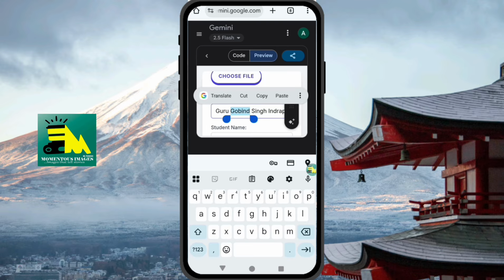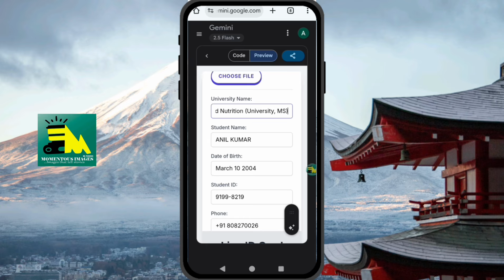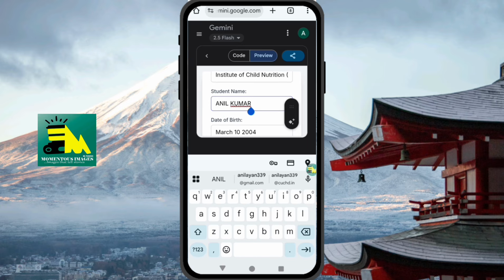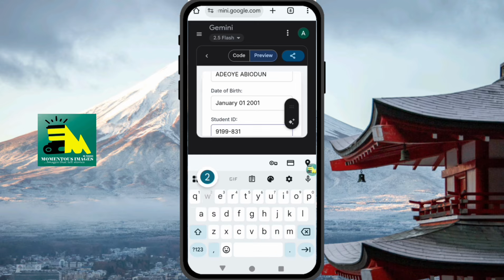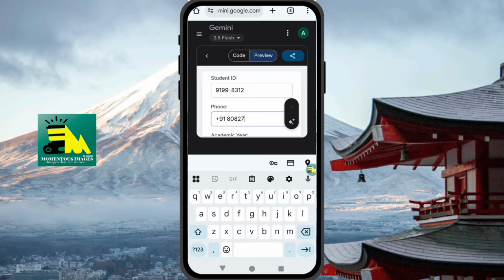So you just input your, can you see it? Just highlight it to replace it with your institute that you chose earlier on. Just let everything match, including your name, the way it was written. Don't change anything. Then your date of birth as it was written before on the template, as it was on your Gmail account. So this one, just edit the last 3. This one, the last 4 numbers, just any number, I can just edit it, then leave the year like that.